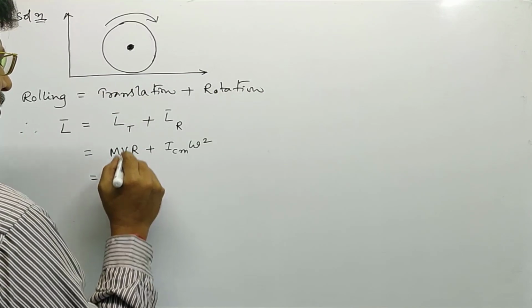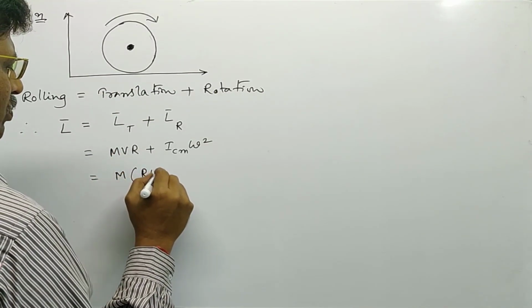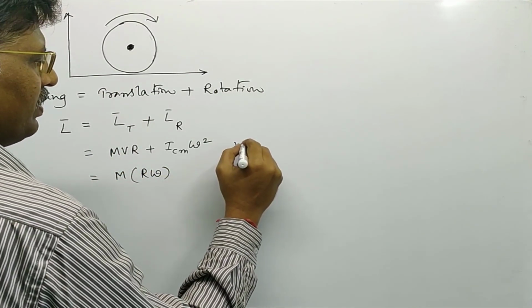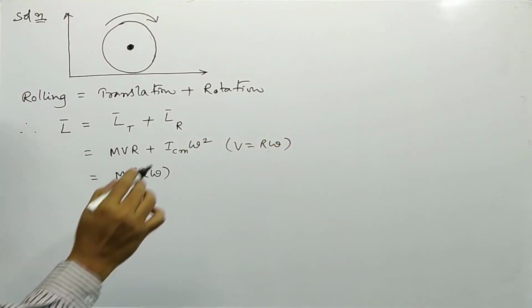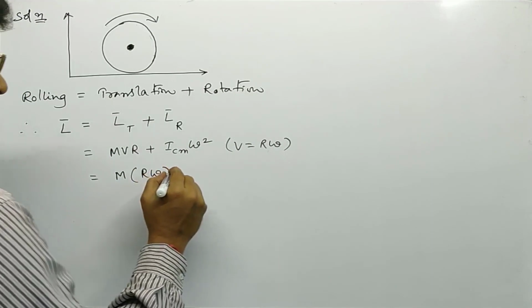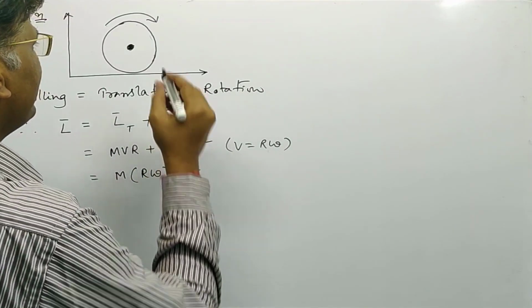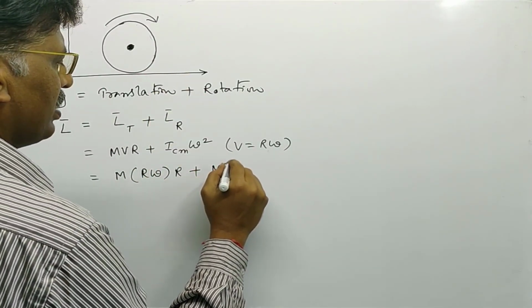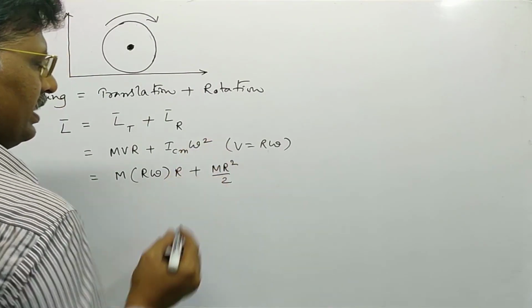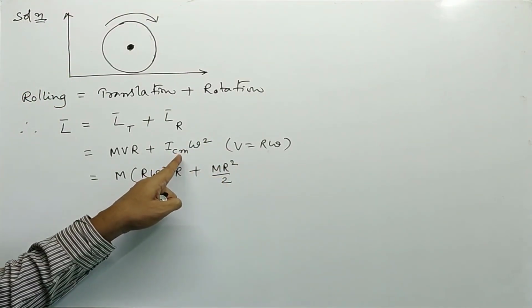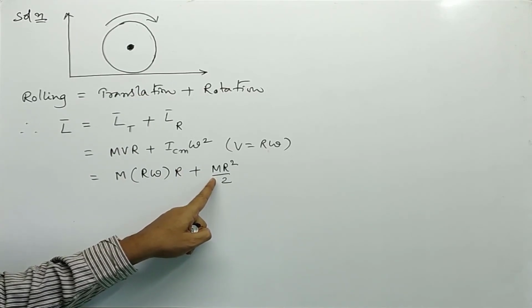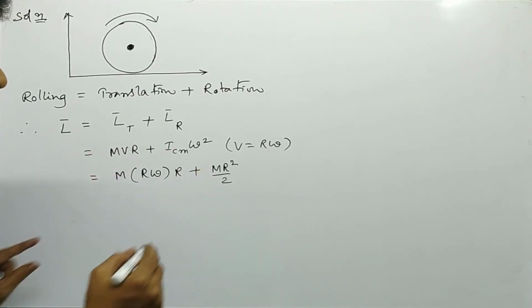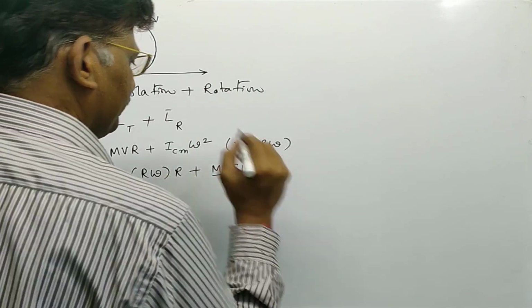So in mv, in the place of v we can write r omega, because we know that v is equal to r omega, the relation between linear velocity and angular velocity, into r here, plus I_CM, which is m r square by 2, the moment of inertia of a circular disc about an axis passing through its center of mass and perpendicular to its plane, into omega.